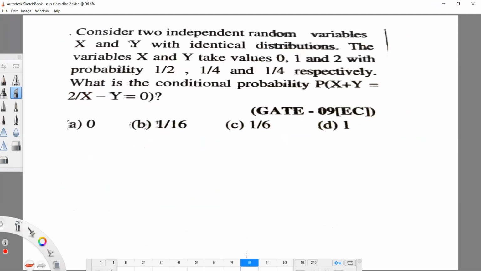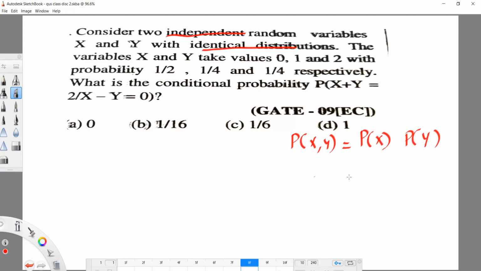Yes. Now this is one of the important questions. X and y are independent and identically distributed. Identical distribution means p of x and p of y will be the same. Independent, you know that. For independent, what is p of x comma y? P of x into p of y. This is for independent.